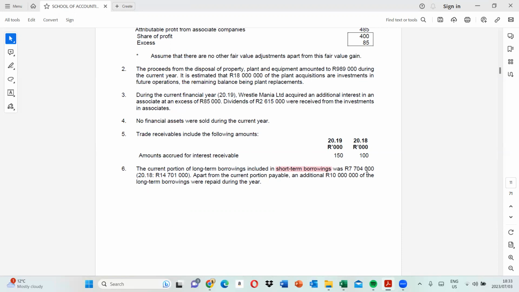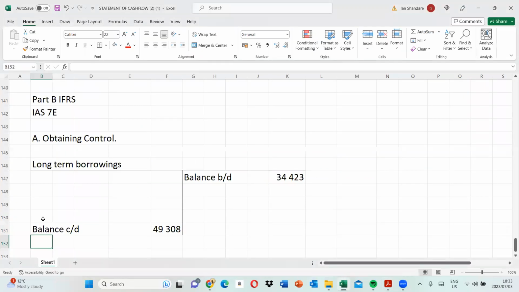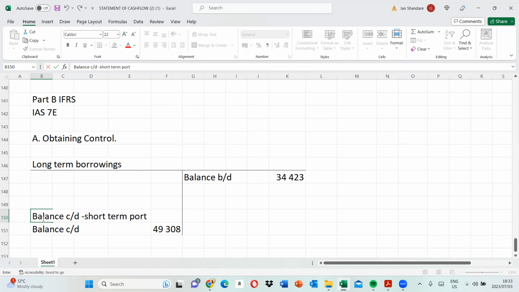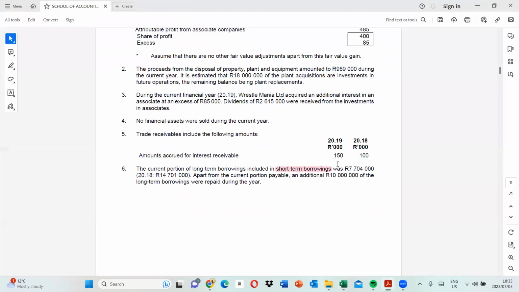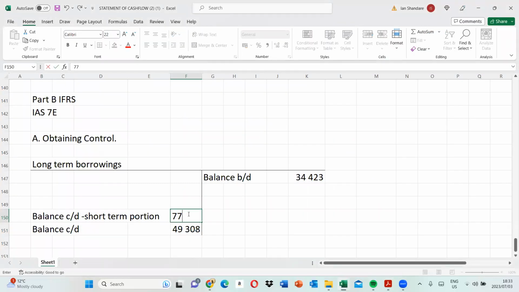704,000 in 2019. Can you see? So that means this is the closing balance that we have under the short-term portion. So you're going to record it here, balance CD short-term portion. Here you have your short-term portion looking like this. Let's include it and see. It was 7,704,000, but we slashed 3 zeros, so we have 7704.